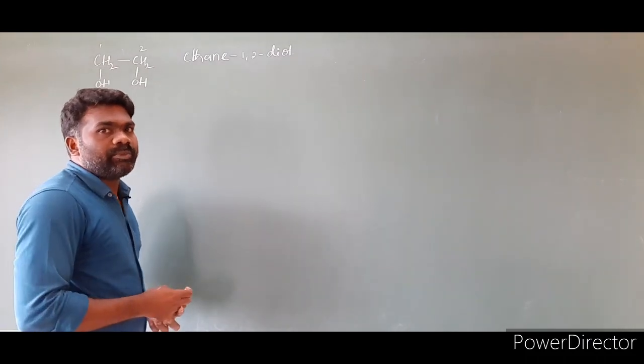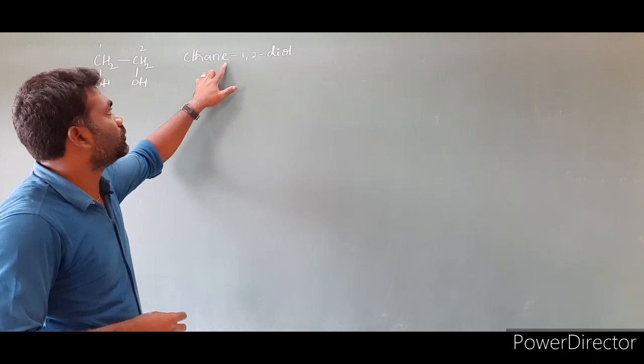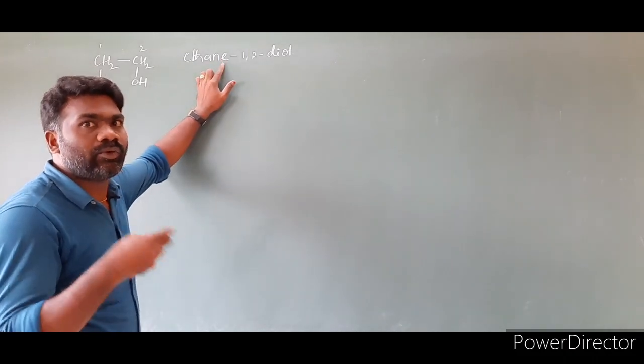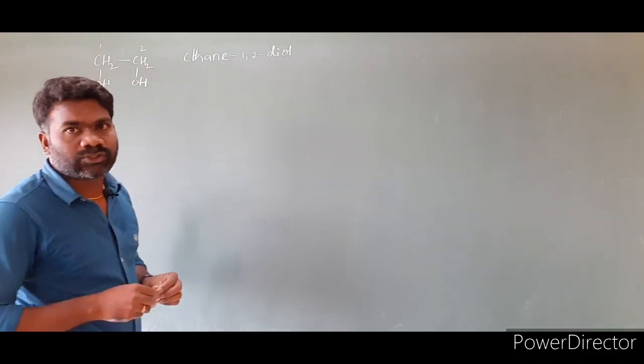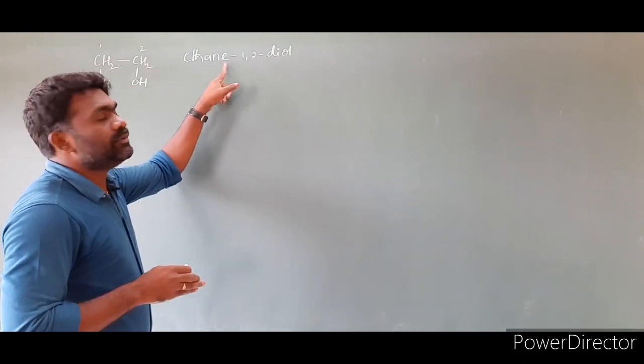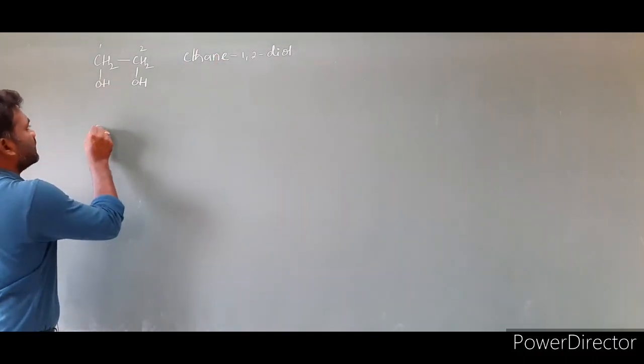Actually, according to the IUPAC system, alcohols are named as alkanols. Alkane, we have to remove this E and write the ol: alkanols. But if the molecule contains more than one OH group, in such a case you should not remove this E. The E will be retained. Then I can take one more example.